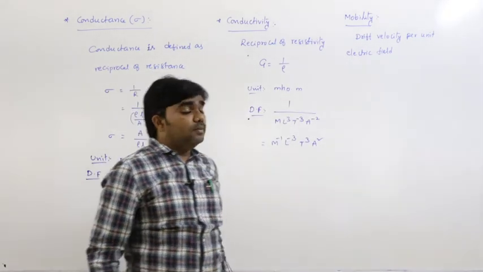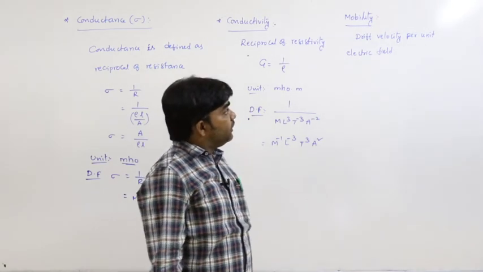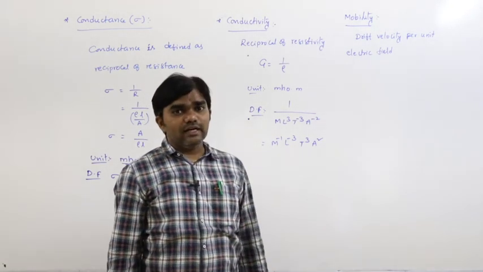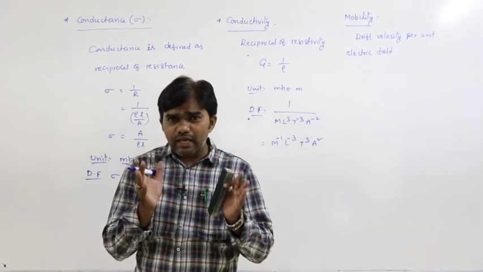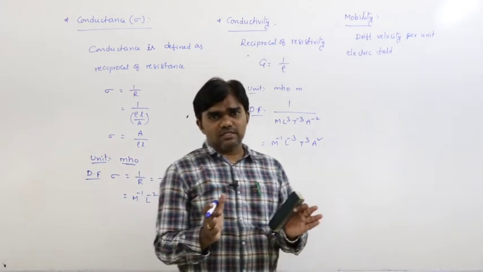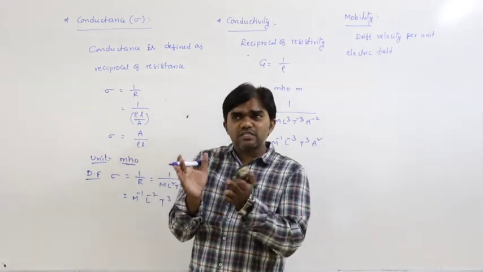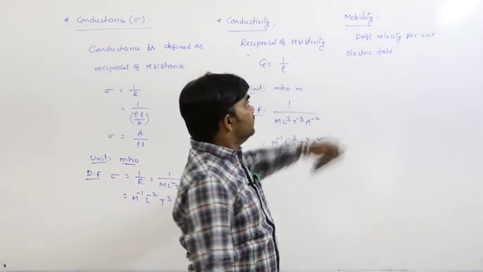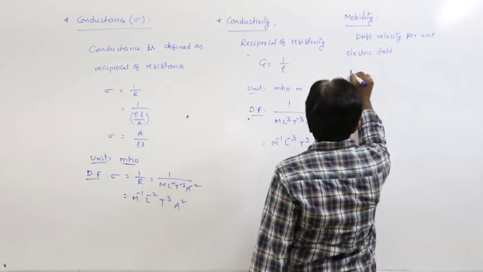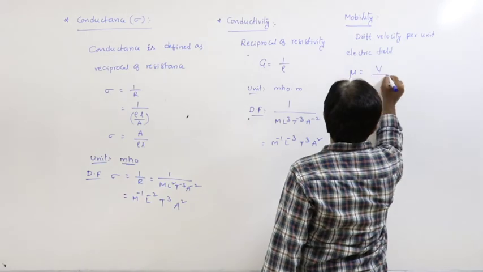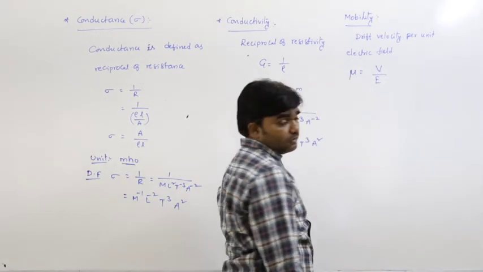With the help of the electric field only, the drift exists. So the drift velocity per unit electric field is called mobility. That is, mu equals V by E.